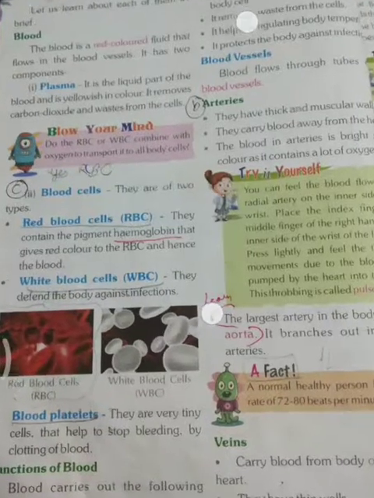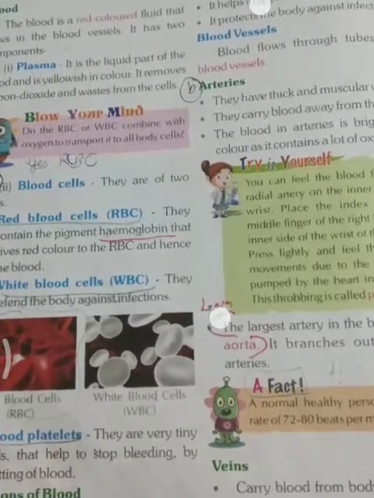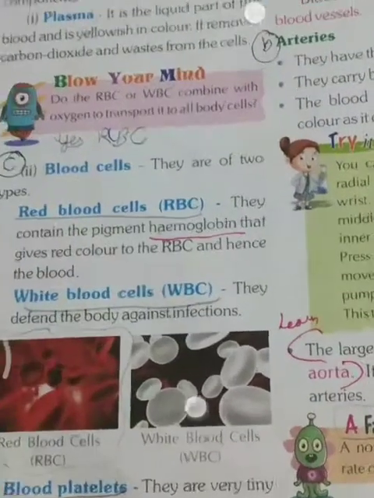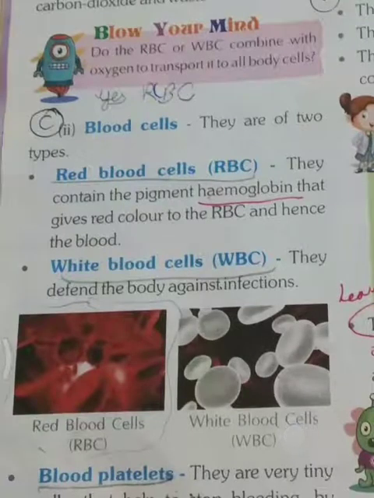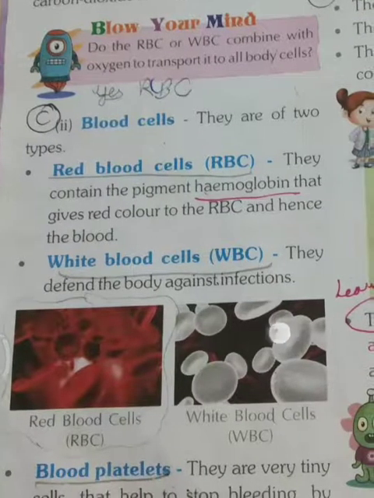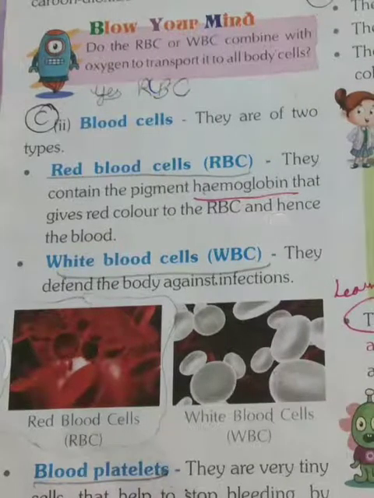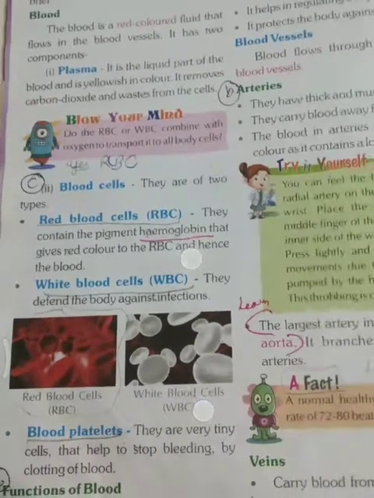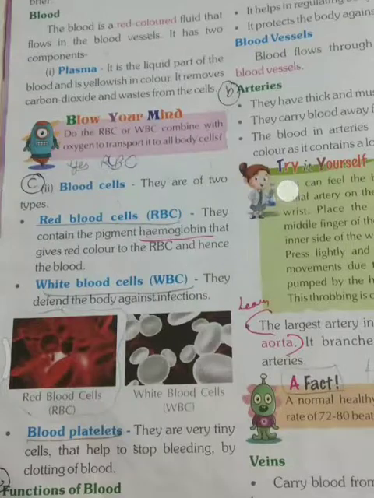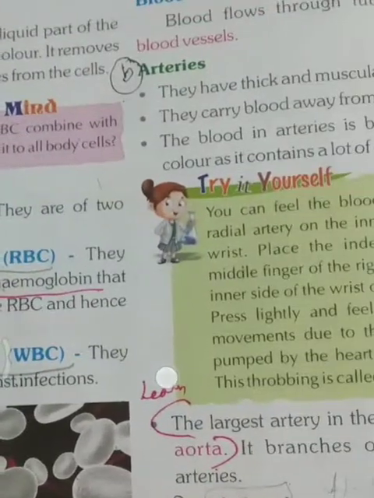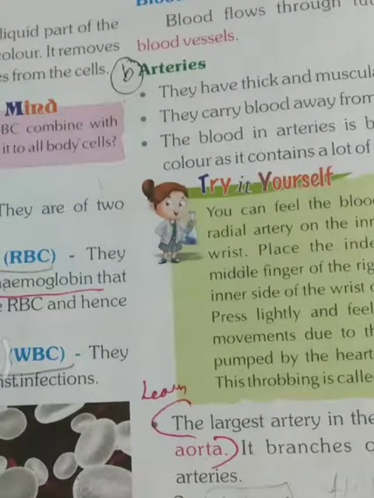liquid part of the blood which removes carbon dioxide and waste from the cell, whereas RBC, which have hemoglobin, provide red color to the blood, and WBC defend the body against infection. Blood platelets are tiny cells that help stop bleeding by clotting of blood. Then we discussed the function of the blood: it provides food and oxygen to body cells and removes waste from the cell, helps in regulating body temperature and protects the body against infection.